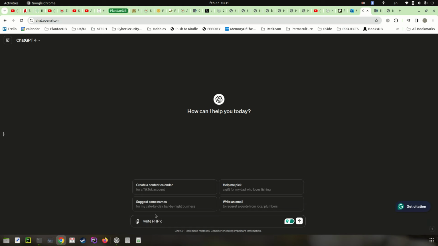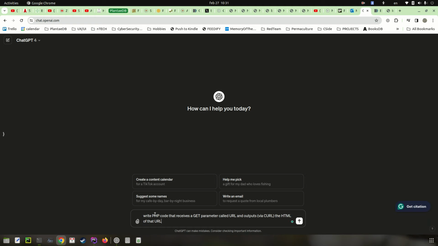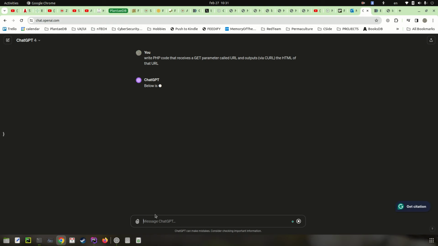Write PHP code that receives a GET parameter called URL and outputs via curl the HTML of that URL. Hopefully it will understand. If not, we will just tweak it.